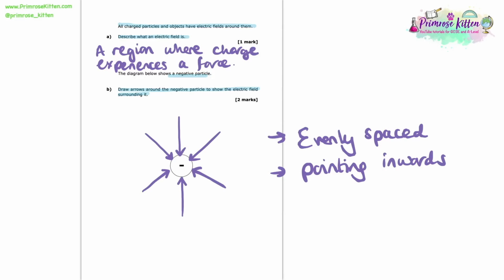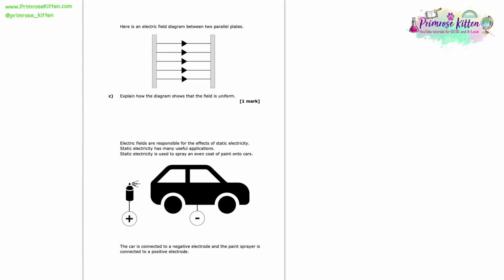Here is an electric field diagram between two parallel lines. Explain how the diagram shows that the field is uniform. And this kind of calls back on the previous question and how I said about the importance of these evenly spaced lines. So here in this particular diagram, the reason why this field is completely uniform is because the lines are completely evenly spaced throughout.